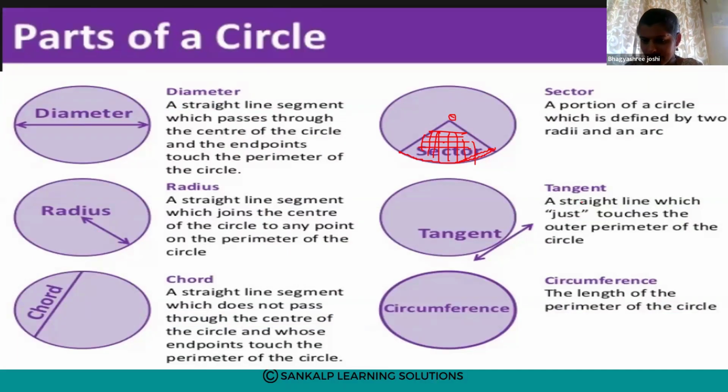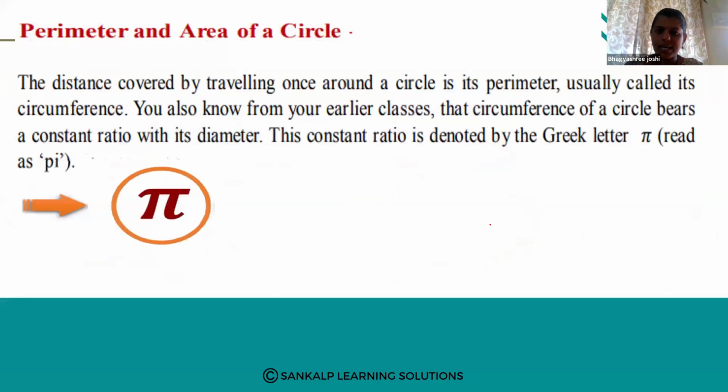A tangent is a straight line which just touches the outer perimeter of the circle. And what do you mean by circumference? Here we are studying about the circumference. So perimeter and circumference both are the same. Perimeter and area of a circle.